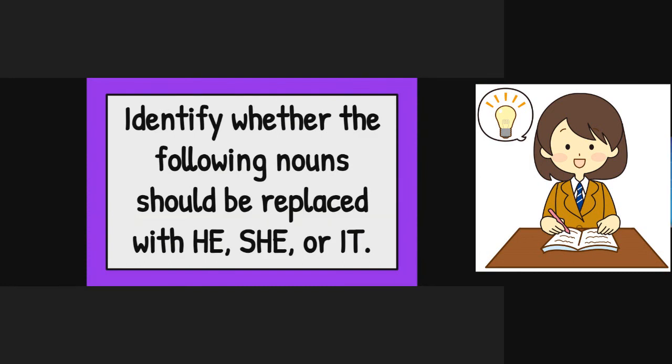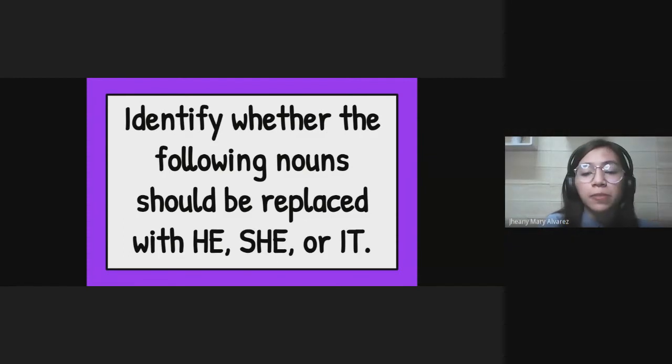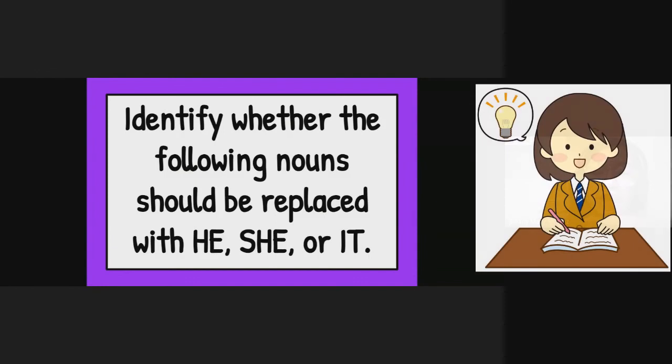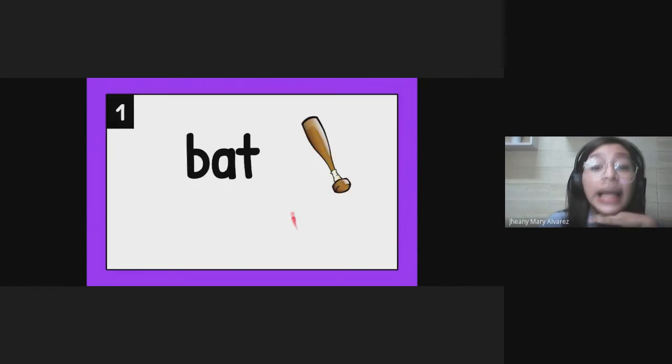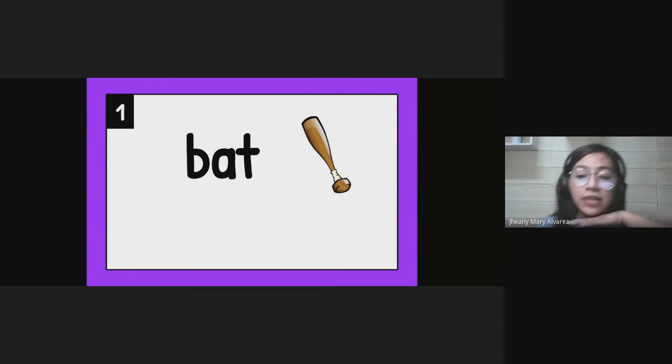Let me mute everyone's microphone. And if you are ready, please put your hands under your chin. All right, everybody. Kings versus queens. Let's begin with the first one. This is a bat. What pronoun should we use to replace the noun bat? Ready? Wait for my go signal, everybody.